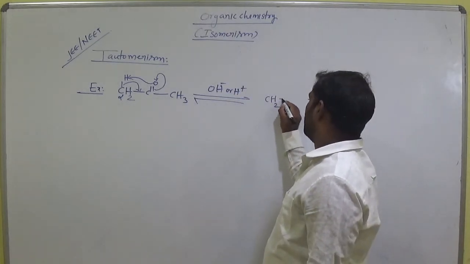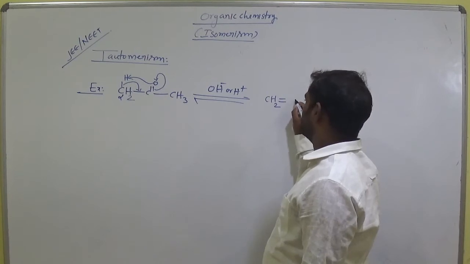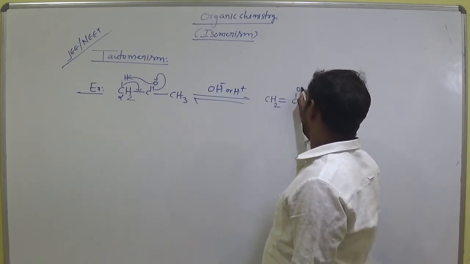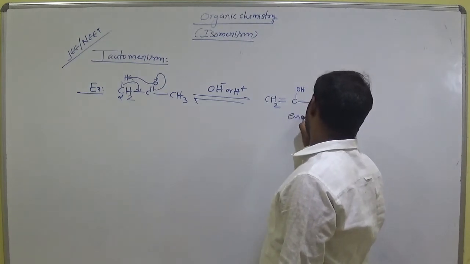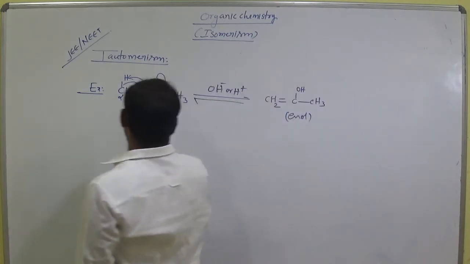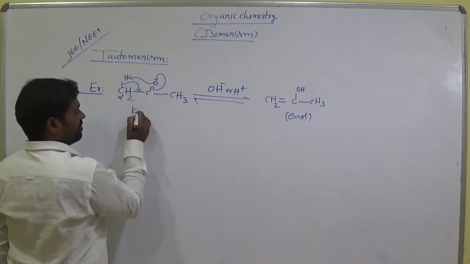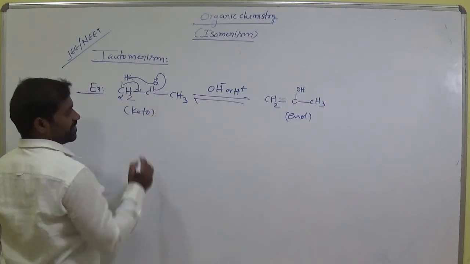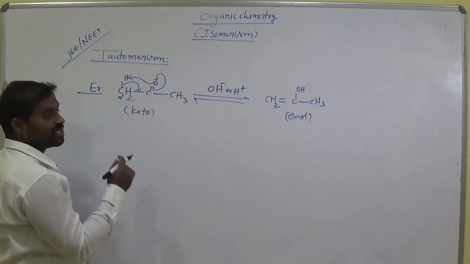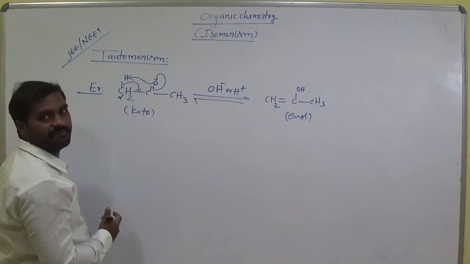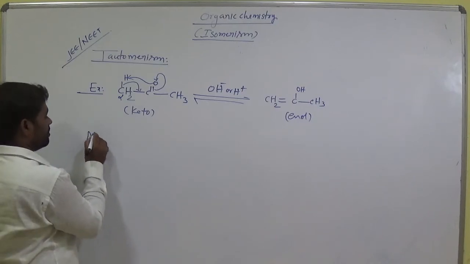CH2 double bond C, OH, CH3. Okay. Enol form, keto form. This happens in both media, acidic medium and basic medium. Now the mechanism takes place in presence of base. How does the reaction take place in presence of base? So write, mechanism